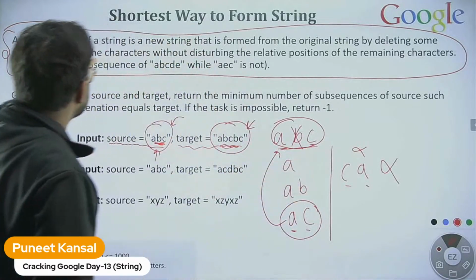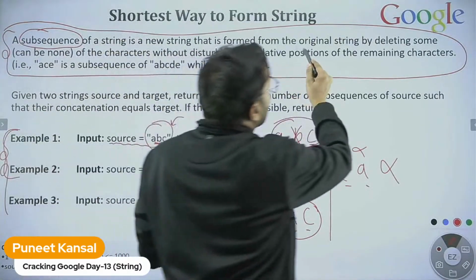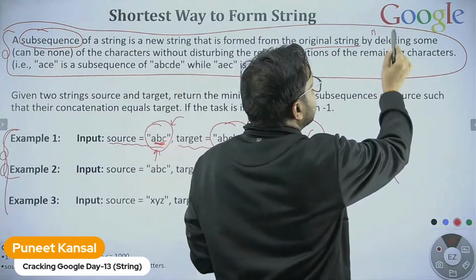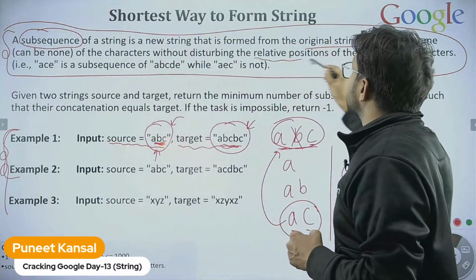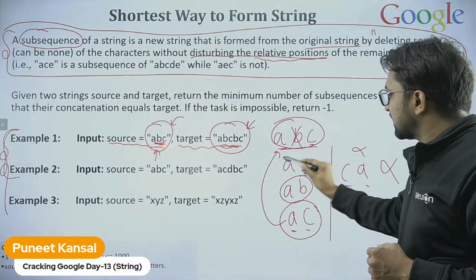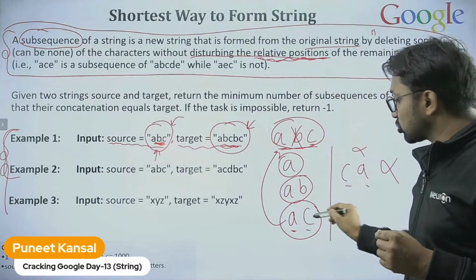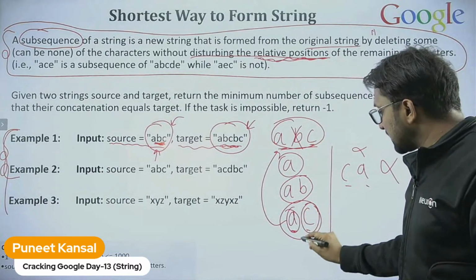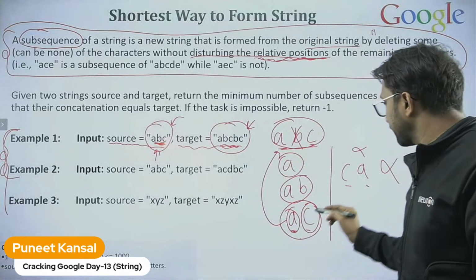So let me read the definition also. A subsequence of a string is a new string formed from the original string by deleting some of the characters without disturbing the relative position. So we can delete some characters from here and generate the subsequences, but the relative position of the characters should not be different. Means if C is coming after A, then in the subsequence also C must come after A only.